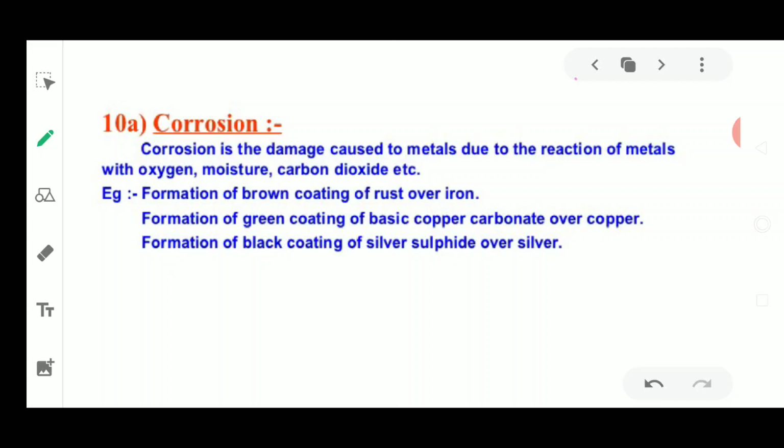So chemical reactions also take place in these metals and non-metals. And why are we reading about corrosion? Corrosion means the damaging, the removal of the uppermost layer of the metals. How is this layer of the metal corroded, or removed? It is removed by the action of air and water, meaning moisture. If the air is moist, then the same conditions for corrosion will be obtained. So corrosion is damage which is caused in metals.